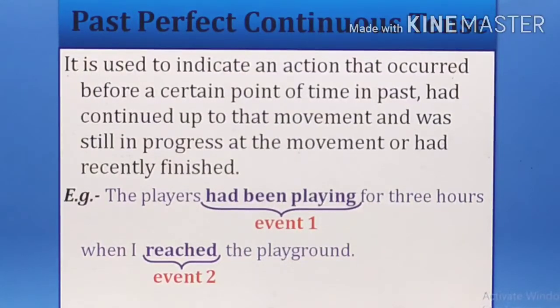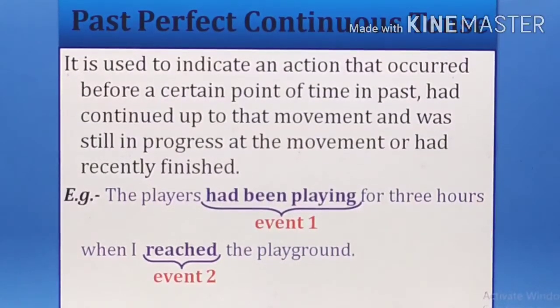So we have seen the 4 types of past tenses: the simple past, the habitual action of the past, the past continuous, the action which was going on in the past at a particular time. The past perfect means the action which was started in the past and completed in the past, and the past perfect continuous means the action which was started in the past and continued in the past when another action took place at that moment.